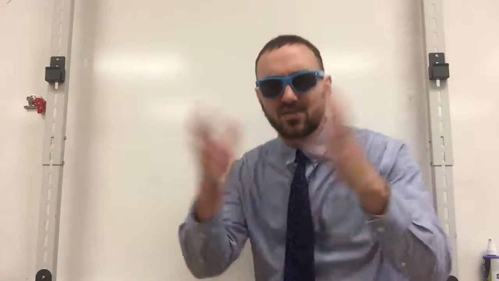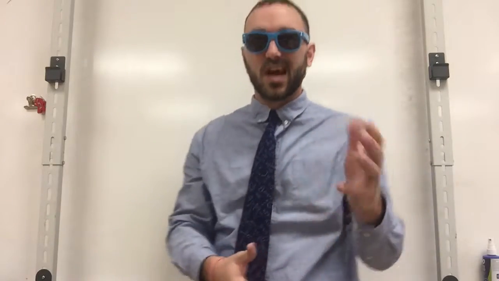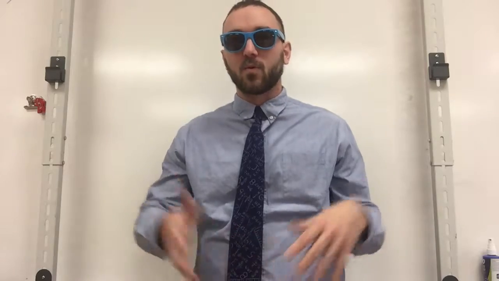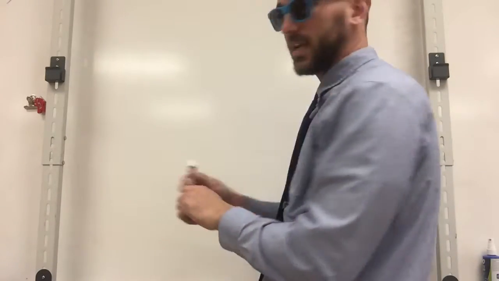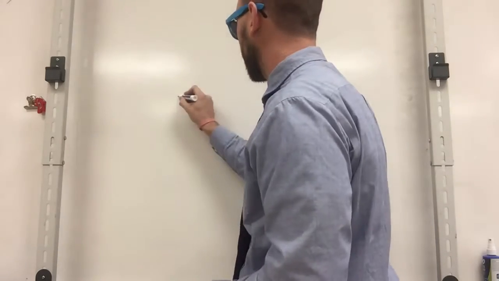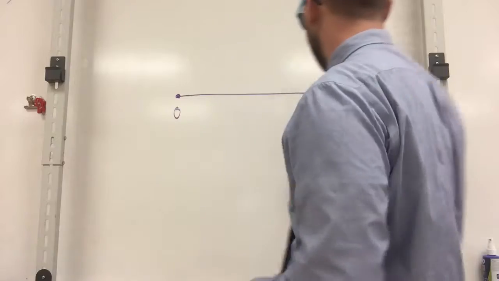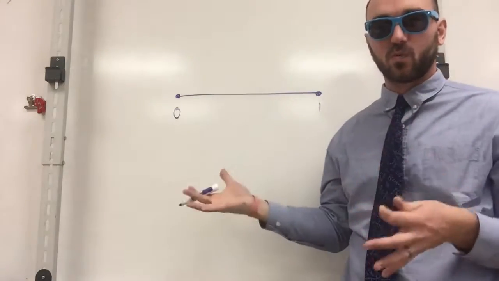We have a ton of different types of probability that we're going to talk about: mutually exclusive versus non-mutually exclusive, independent versus dependent probability, but we're going to just start with the basics. All probability centers around the idea that we have a continuum between 0 and 1, and you can basically have any probability in between 0 and 1 that you would like.